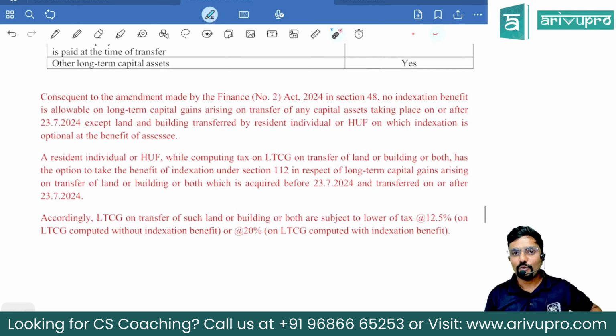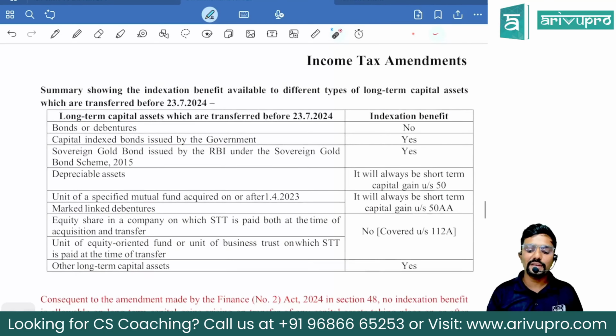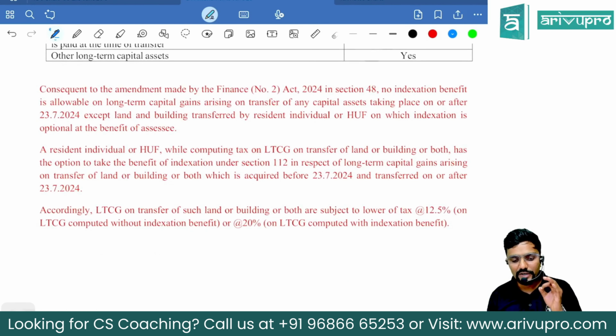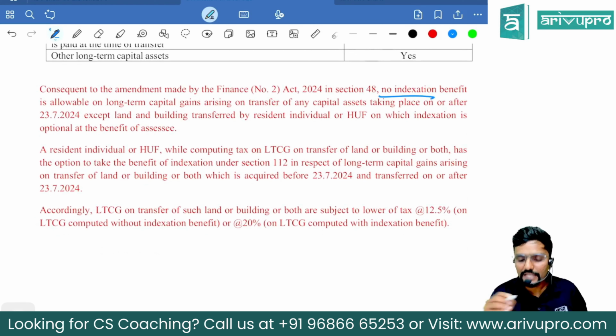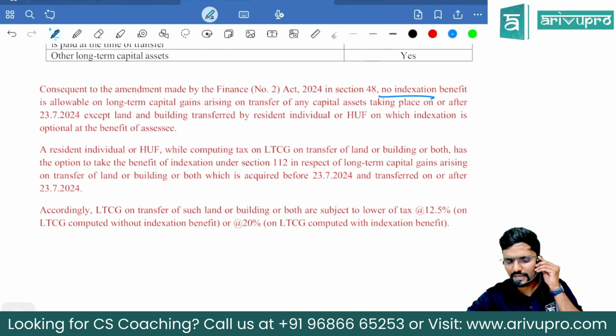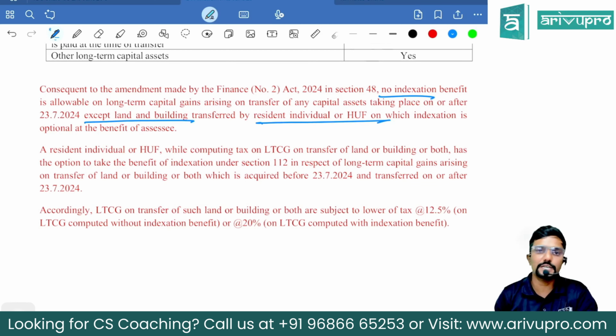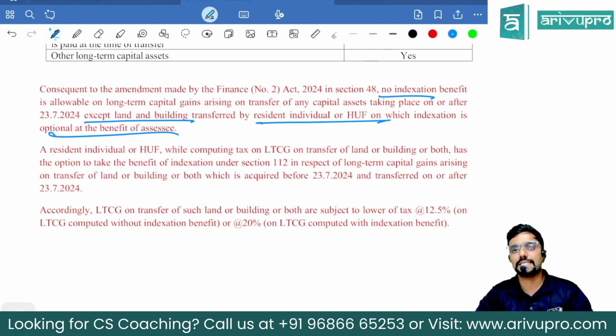Yes, sir. Now, what are the amendments, sir? From 23rd July. Okay, you gave me in this table, what if it is before 23rd July? Sir, what if it is after 23rd July? Consequent to the amendment made by Finance (No. 2) Act 2024 in Section 48, no indexation benefit is allowable on long-term capital gain arising on transfer of any capital assets taking place on or after 23rd July, except land and building transferred by resident individual or HUF, on which indexation is optional at the benefit of the assessee. So, for them, I have given the second paragraph.